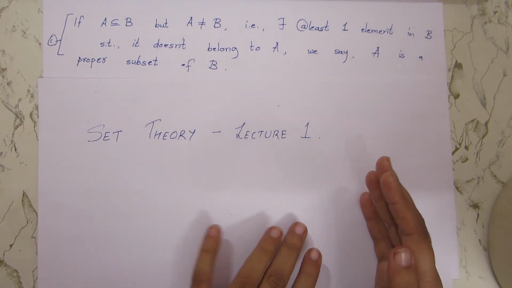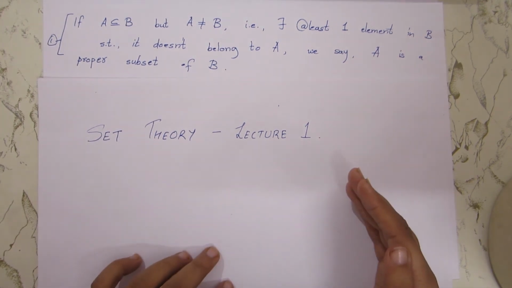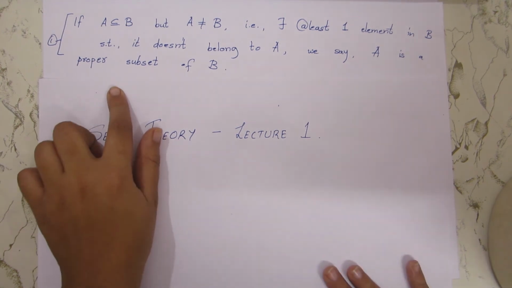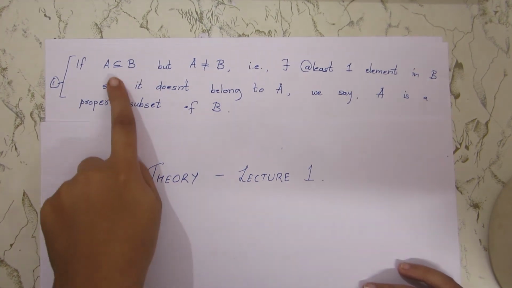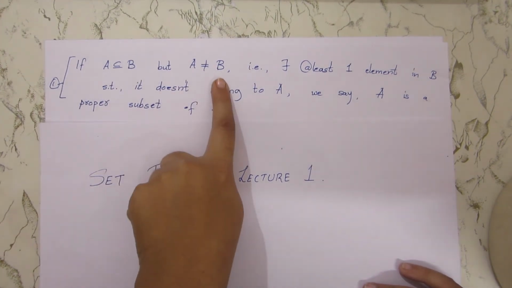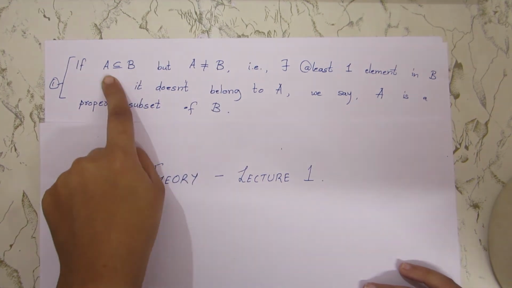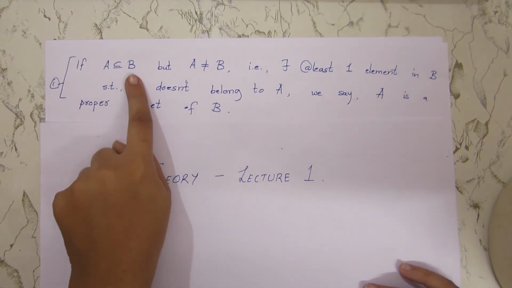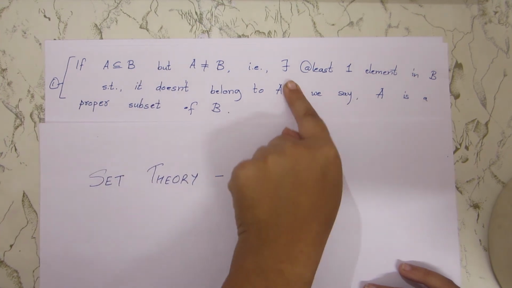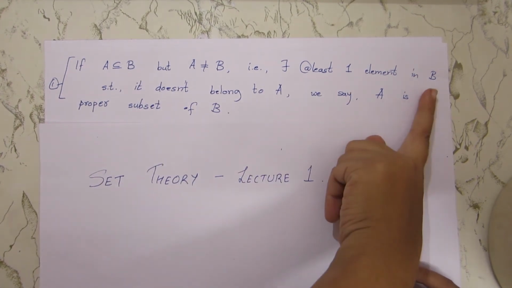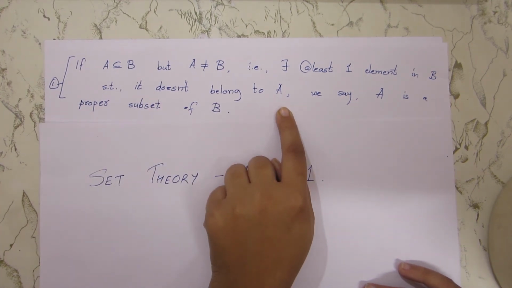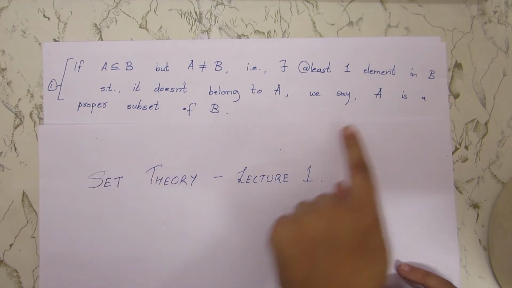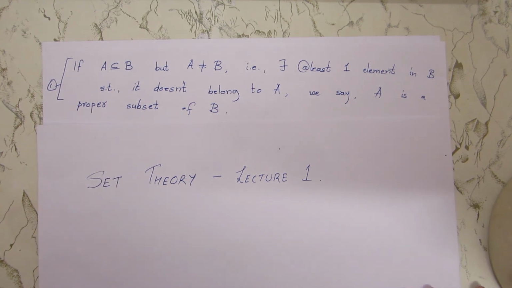So if you have to say something is smaller than that or a bigger set, then you define it as the proper subset. That is, this is the formal definition: if A is a subset of B but A is not equal to B. Yes, because the subset relation could imply that A and B both are equal to each other. That is, there exists at least one element in B such that it doesn't belong to A. It means A has to be smaller than B, right? Only then we can say that it is a proper subset of B.